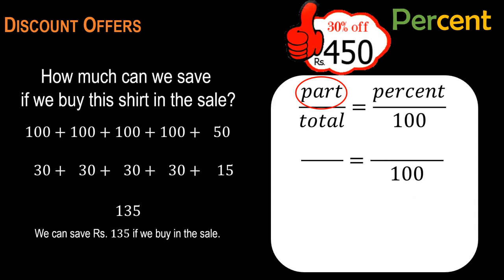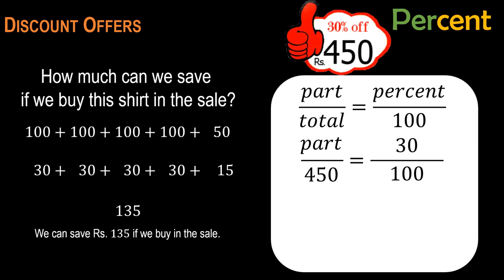This is what I need to find, so I write part as it is because I do not know its value. Now coming to the denominator, which is total, and the total price was known, which is 450. The next is percent, which is also known to be 30. So I have put in the values of percent and total, and now in this equation I have only one unknown, which is part.